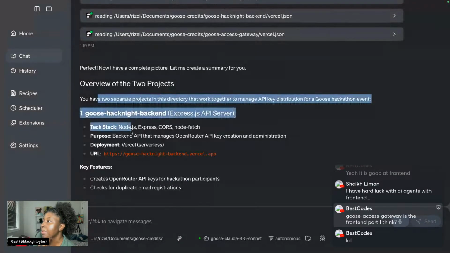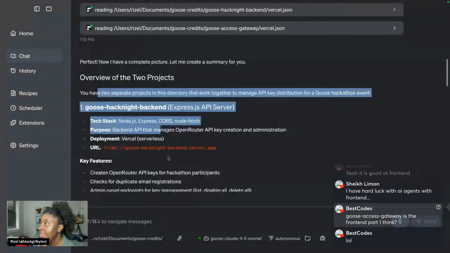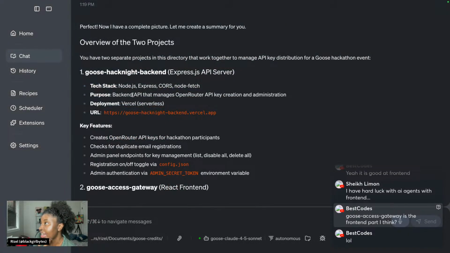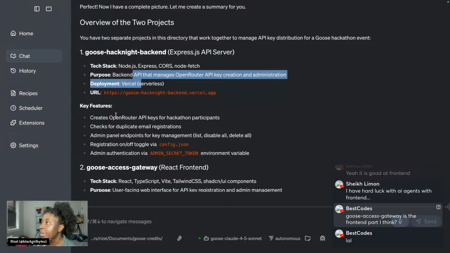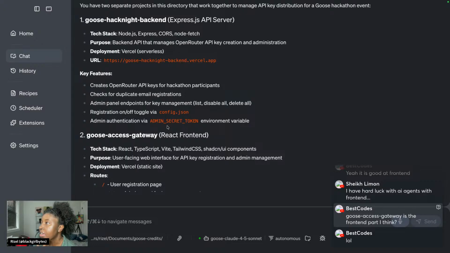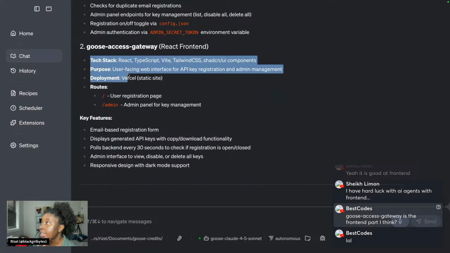So Goose Hacknight backend is the Express server. I don't know why I didn't just use Next.js, but whatever. It does all the stuff on the back end. It creates the OpenRouter API keys, etc. Cool. And then this is the front end.